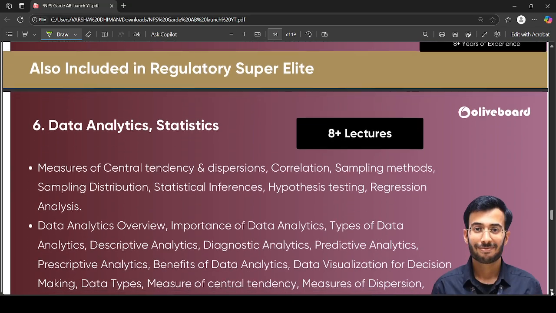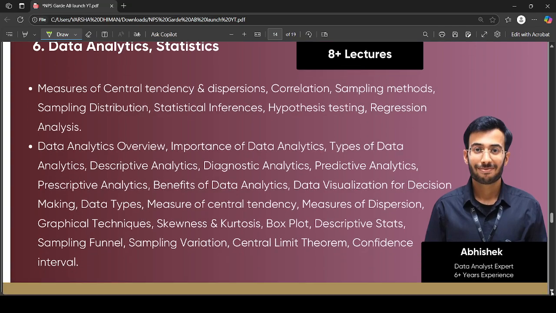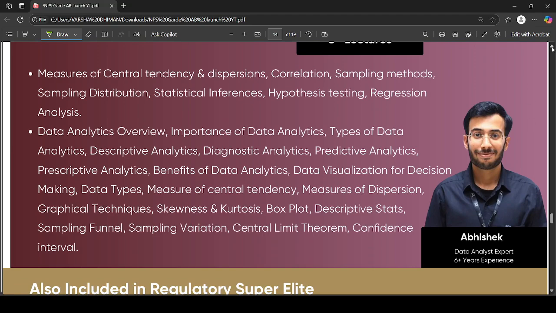Other than that, you will be provided 8 plus lectures to cover your data analytics and statistics part. This part will be covered by Abhishek sir, and it will include topics like measures of central tendency and dispersion, correlation, sampling methods, sampling distribution, statistical inferences, hypothesis testing, regression analysis, data analytics overview, importance of data analytics,